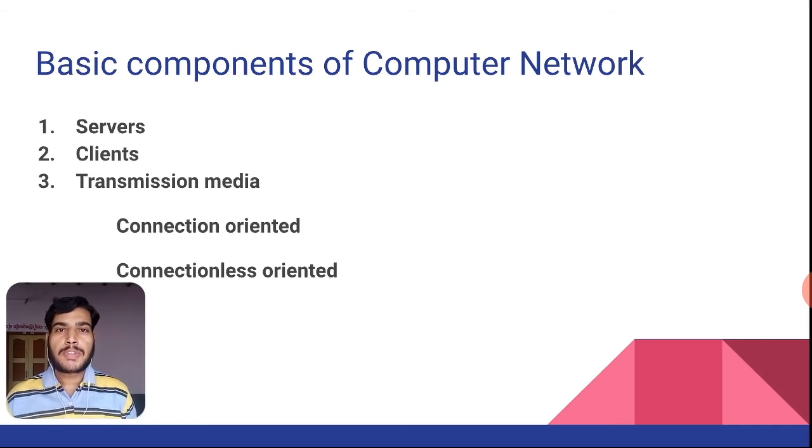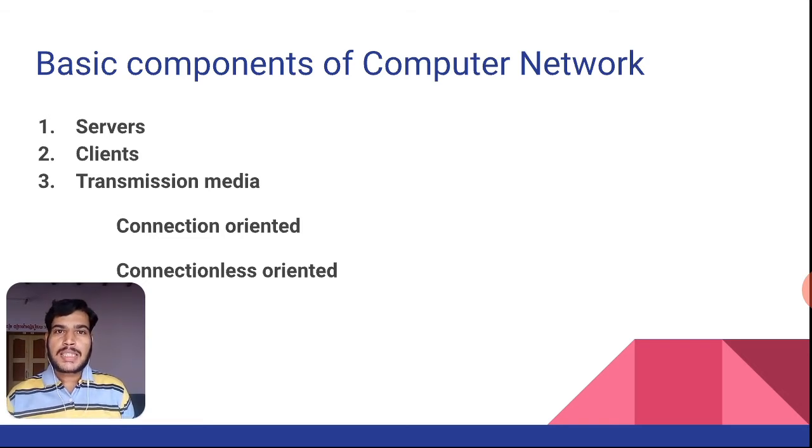Using a web browser, a user sends a request to the web server, and the web server accepts that request and generates the proper response to the client. The client machine has to accept the response generated by the web server and display it to the user. So this is the working mechanism of a server and a client in a computer network.